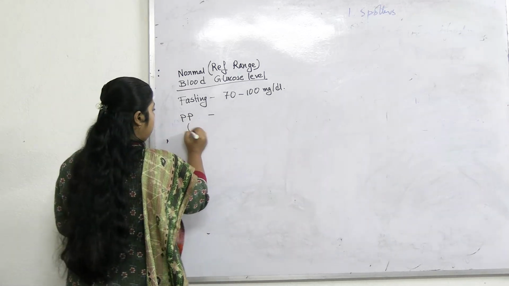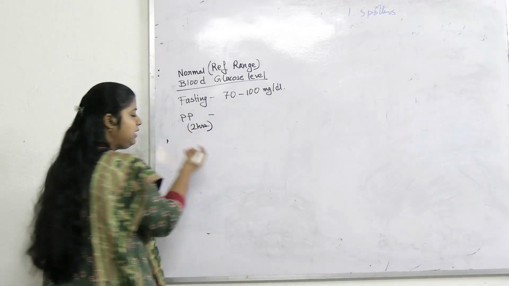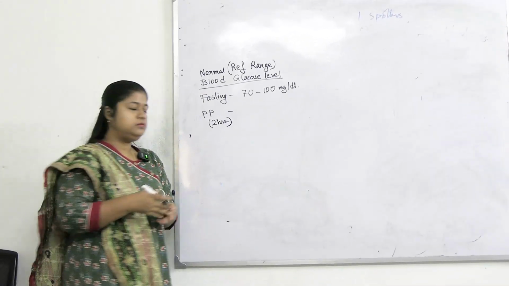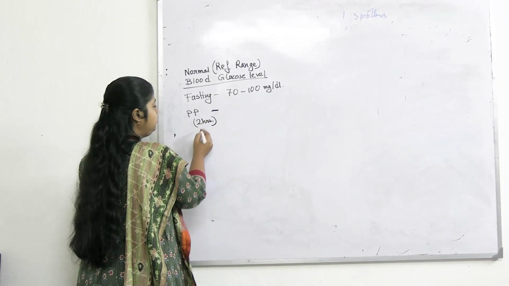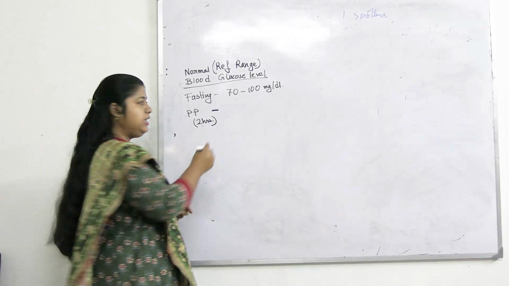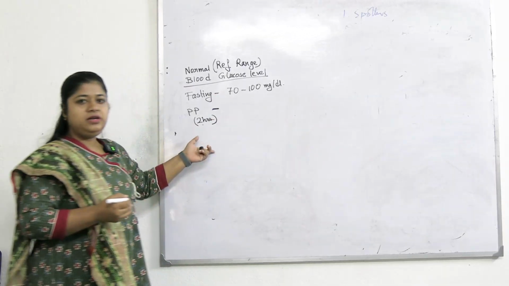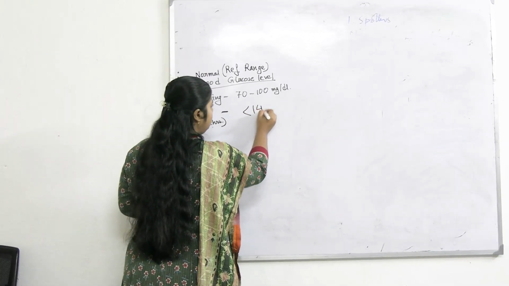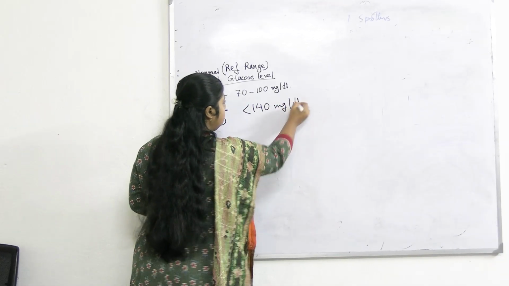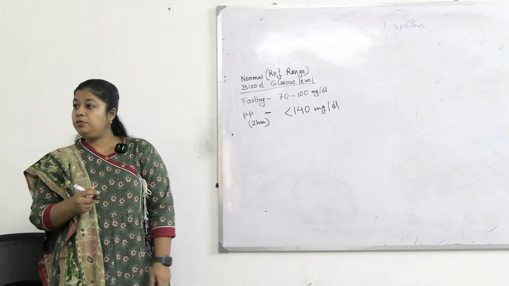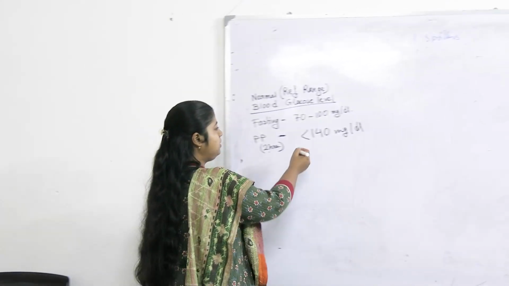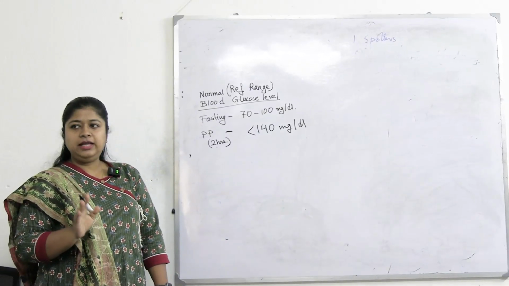Then comes the postprandial value. After food, 2 hours after taking the food, the moment we start eating we have to watch the time and give the sample exactly 2 hours after starting the food. What is the normal range of PP? It is less than 140 milligram per dl. Postprandial, that means after food. So the normal cutoff is less than 140 for normal healthy individuals.